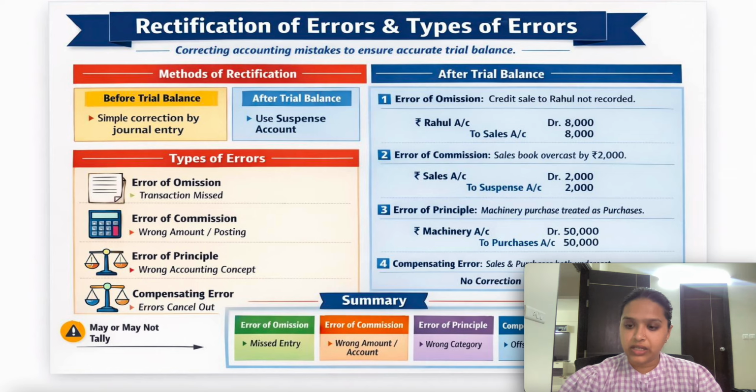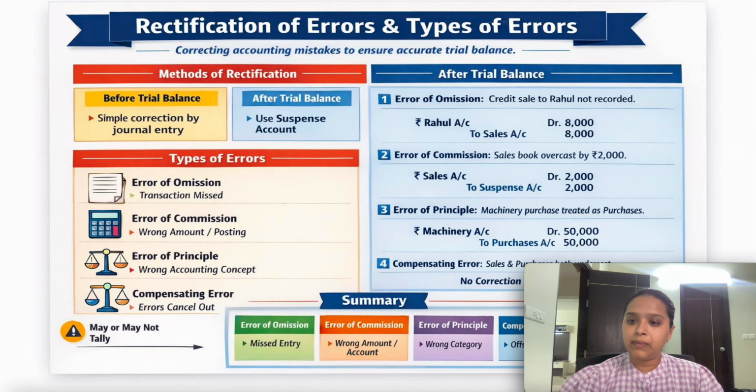Next one is error of commission. It means you have entered or recorded the transaction in the books of accounts but not accurately. You have entered the wrong amount, or the wrong date, or the wrong account. Suppose you have made a sale but you have entered the transaction as a purchase. Suppose you have purchased furniture but you have not debited the furniture account, you have debited another expense account. Or suppose you have purchased furniture of 10,000 but you have recorded the transaction as 1 lakh. So these types of errors are called errors of commission, where you have entered the transaction but not accurately.